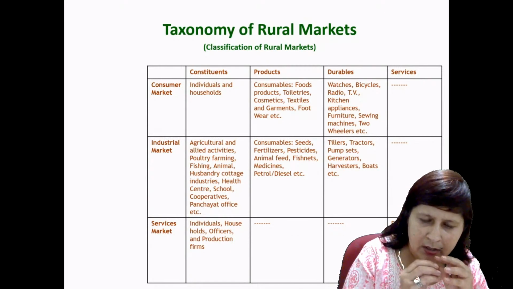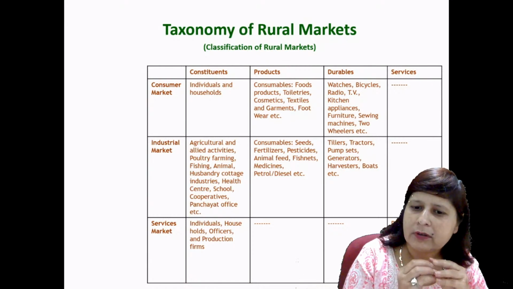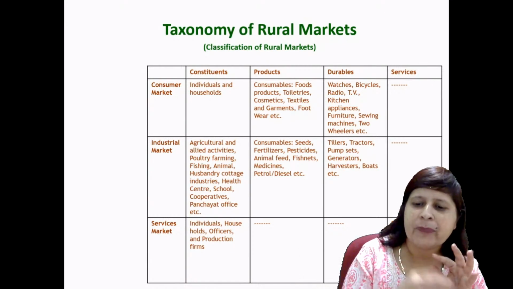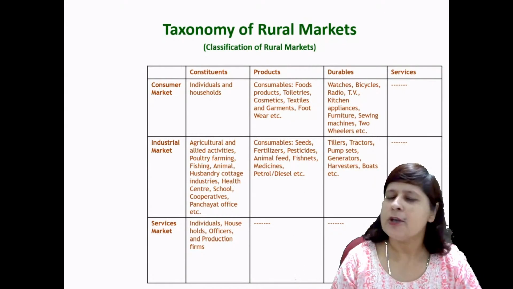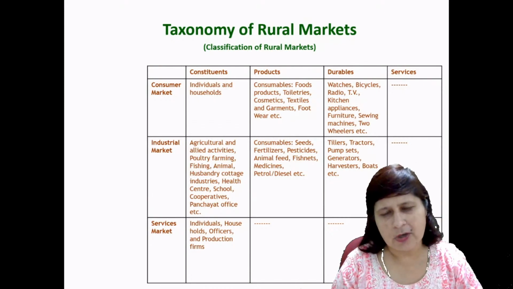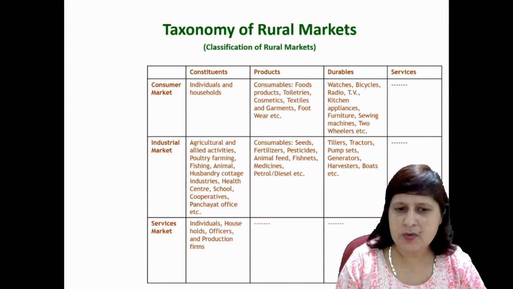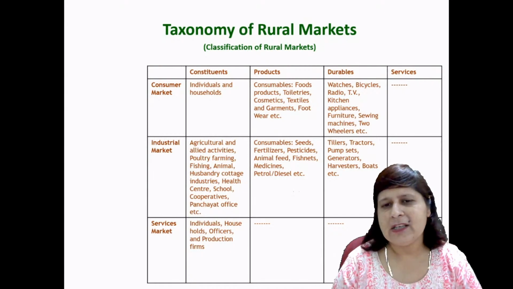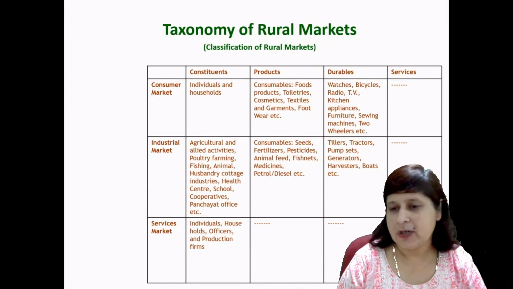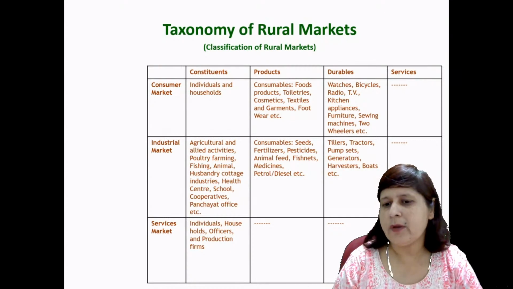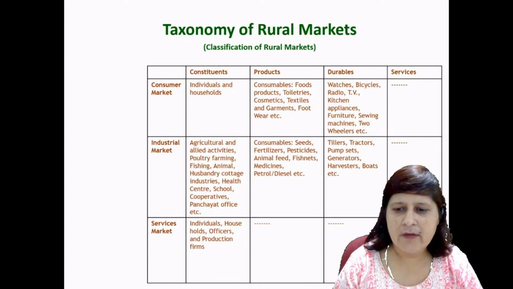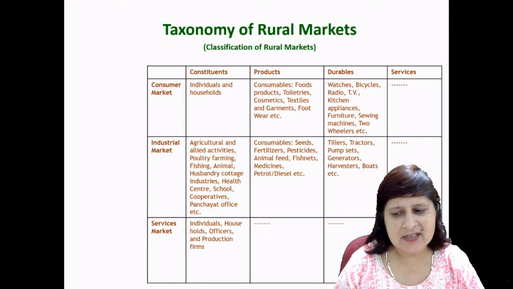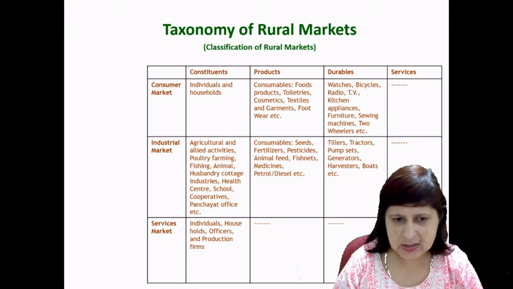Because everyone needs food, textiles, clothes, garments, footwear, right? We all need all these things. So the consumer market constitutes individuals and households, and the products offered by this market are these things. Durables: what durables do they offer? They offer watches, bicycles, radio, TV, kitchen appliances, furniture, sewing machines, two-wheelers, etc. And services, they don't offer any type of services.